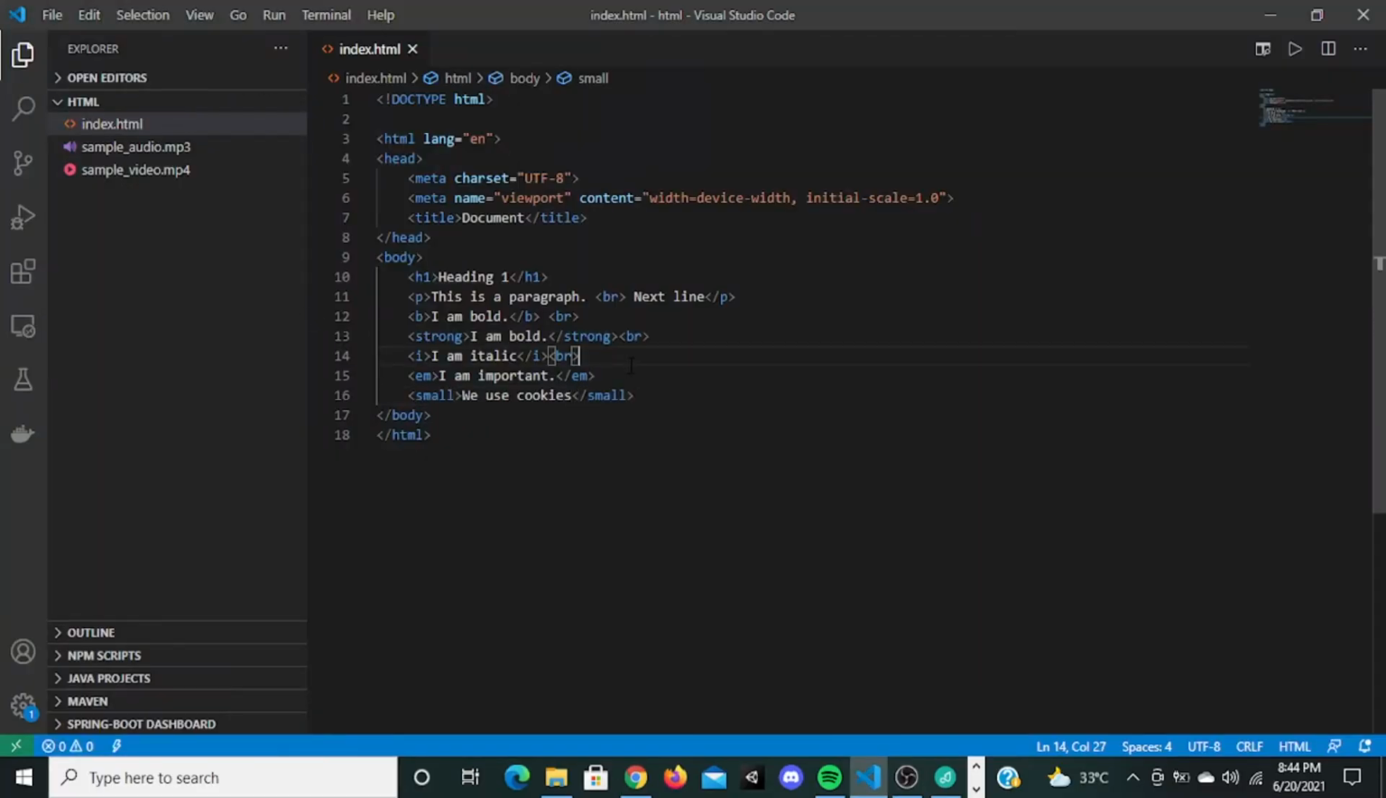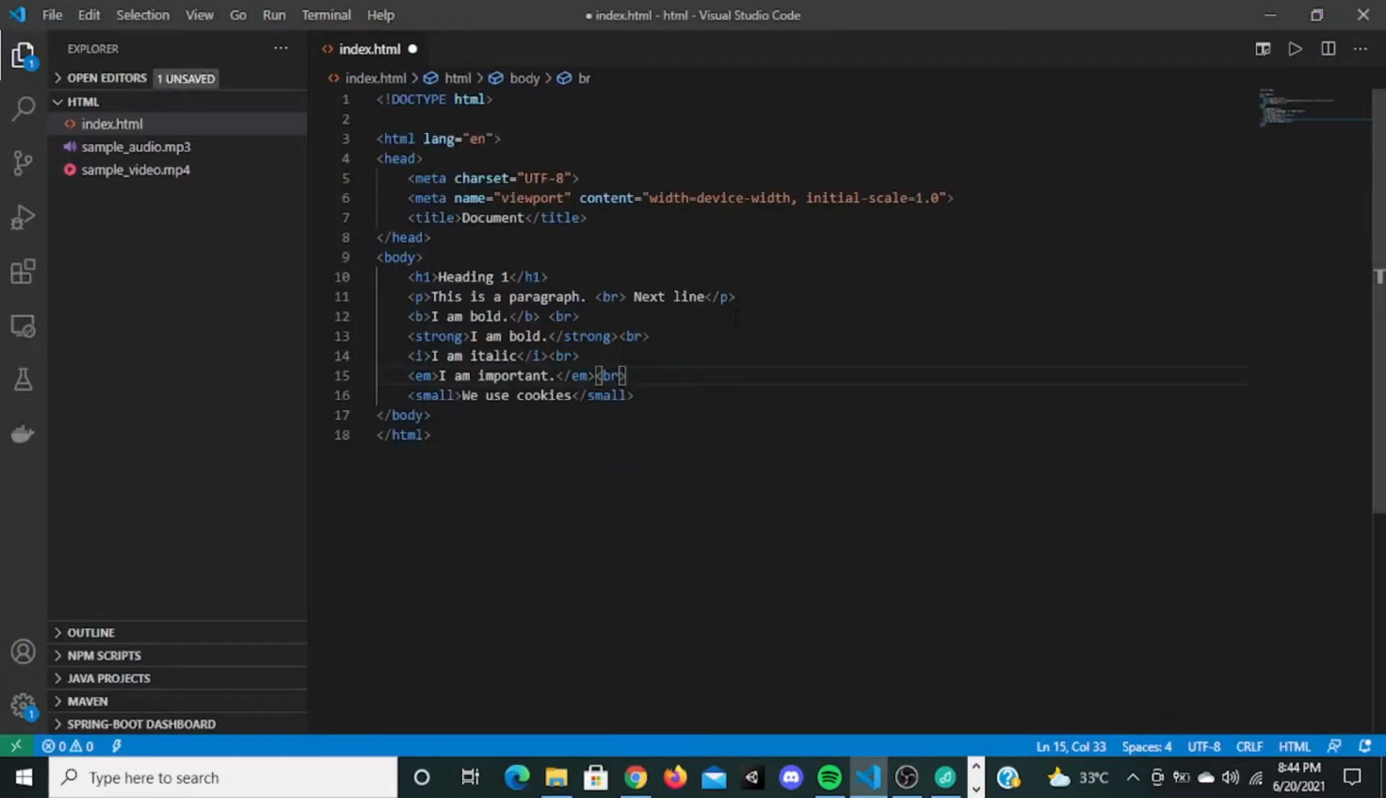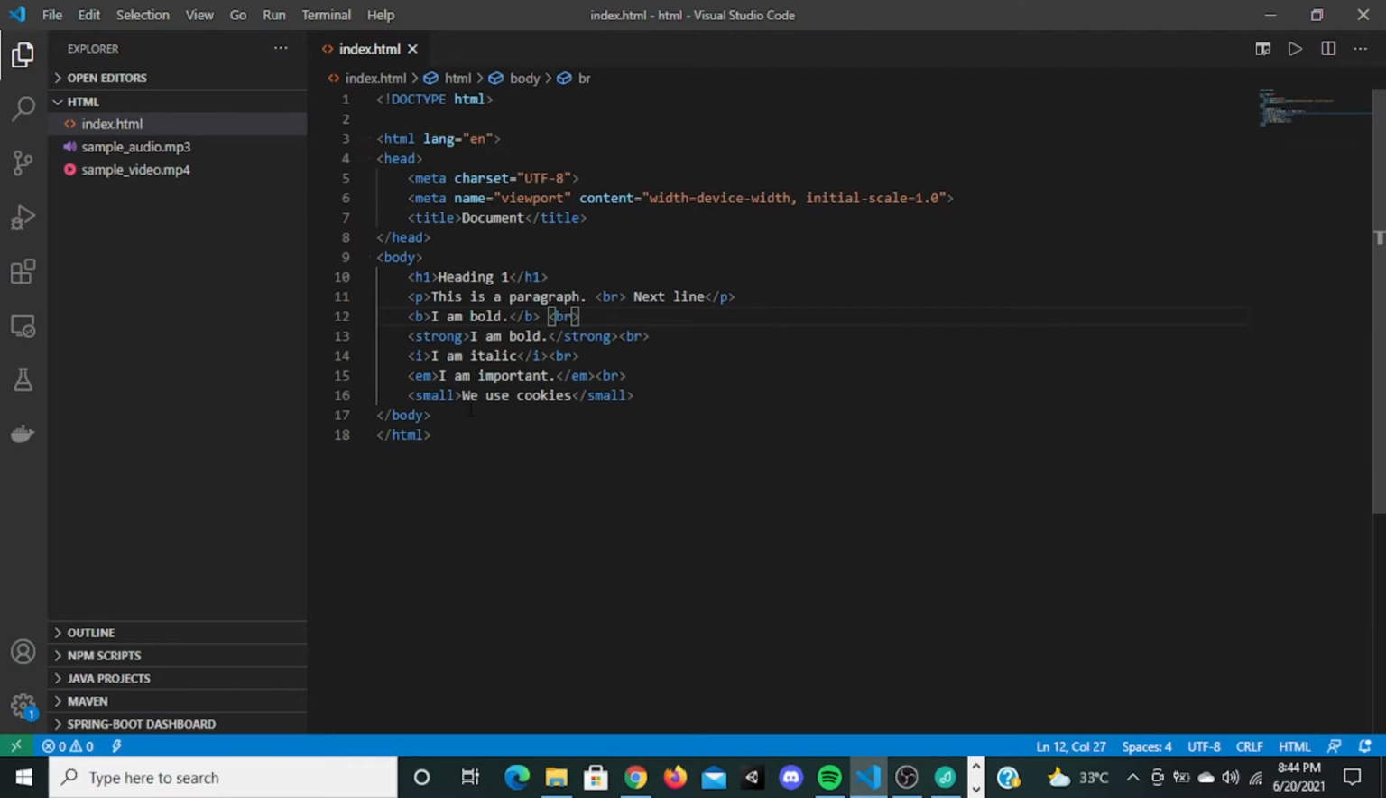Let me put a break so that it comes down. So see, we use cookies. It is in small font. Did I save? No, not saved. So let me refresh. So we use cookies. Okay, this is small compared to all these texts. And the next tag is the delete tag.